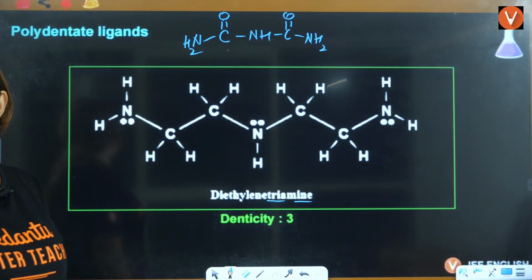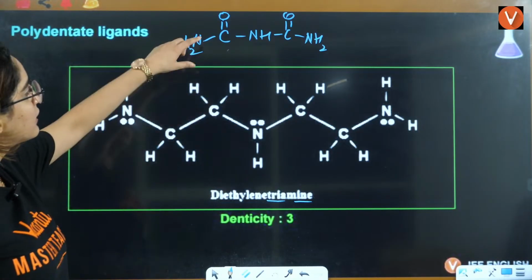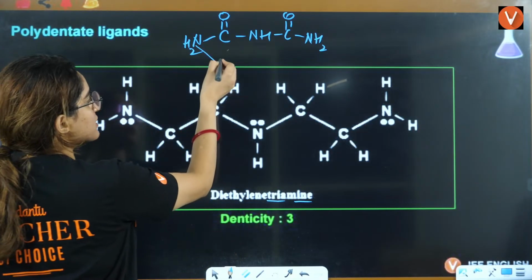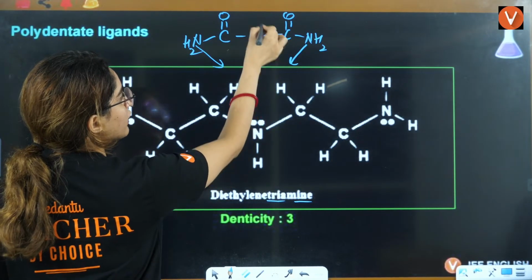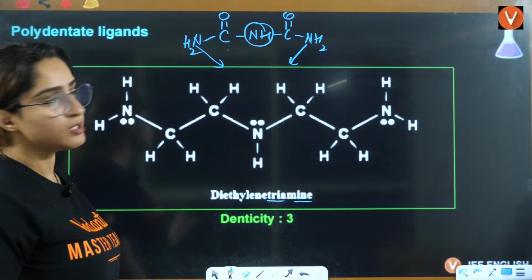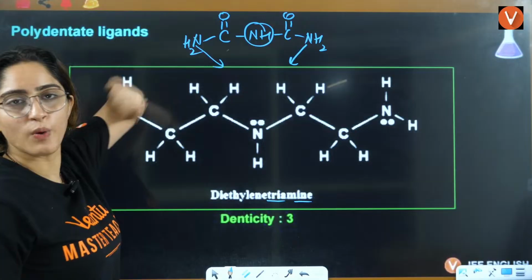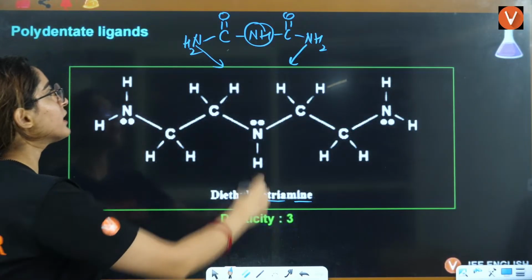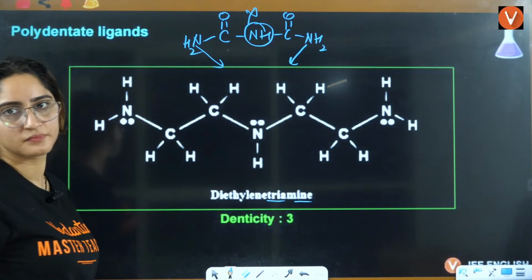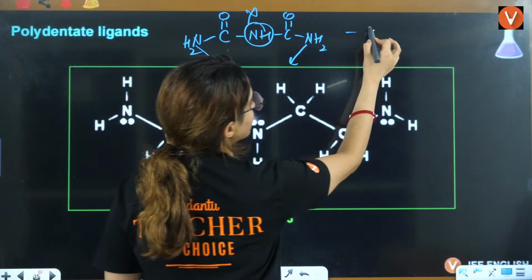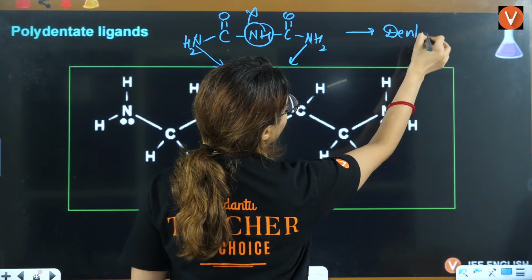Here what will happen, right? When it is donating from this side and this side, donating from this side becomes very difficult because there is a gap of just 1 carbon. That's why here it will not donate, right? That's why here denticity was 2.